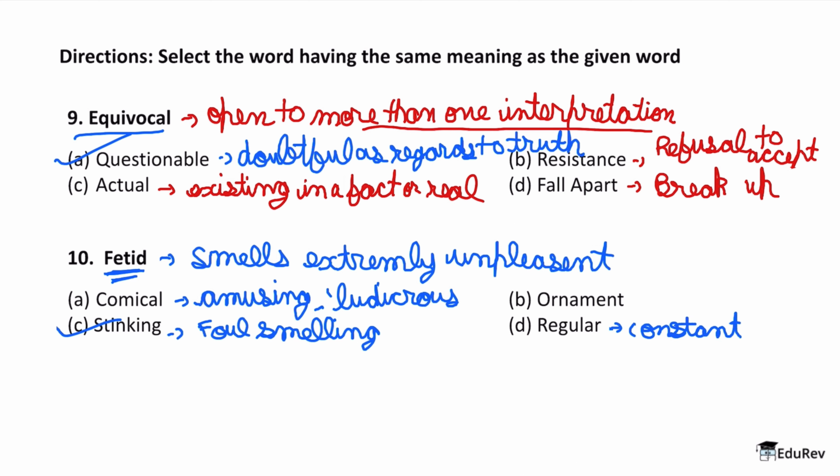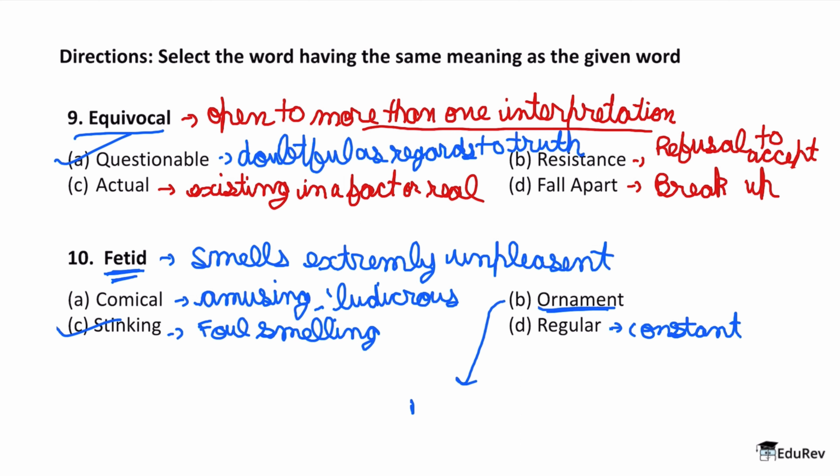What about ornament? Now see, ornament is a very interesting word, okay? Because ornament means a thing which is used to make something look more attractive but usually has no practical purpose.